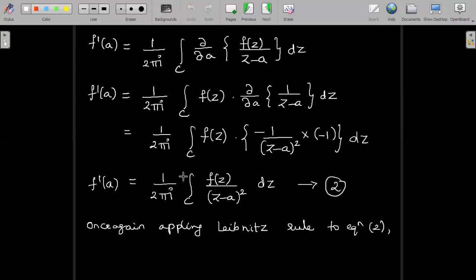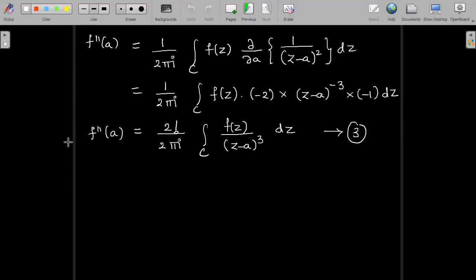And here I had 1, which can be written as 1 factorial. So when I have f dash, it is 1 factorial and z minus a whole square. Power is 1 more than the differentiation term. Similarly, when I am dealing with the second derivative, 2 factorial, and the power is 1 more than the derivative order.